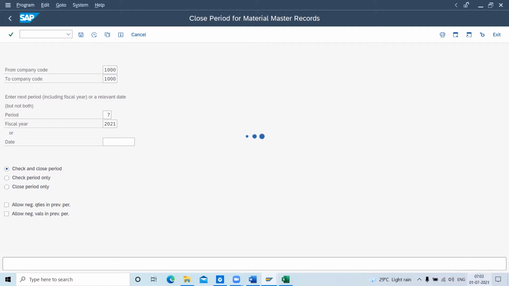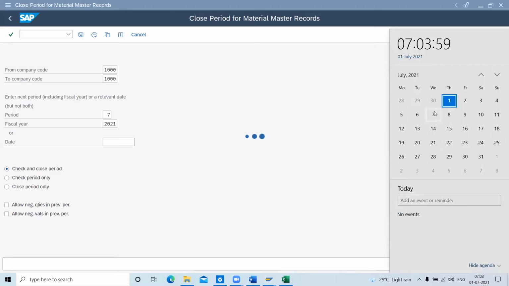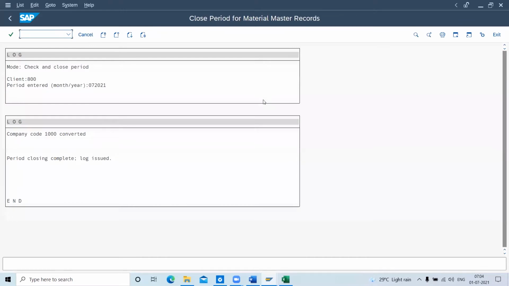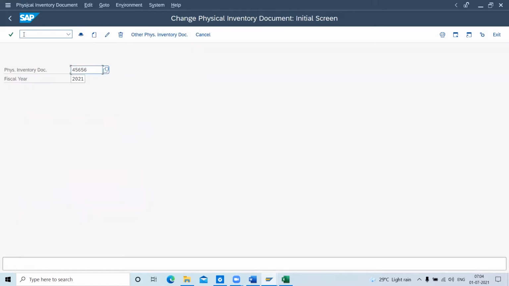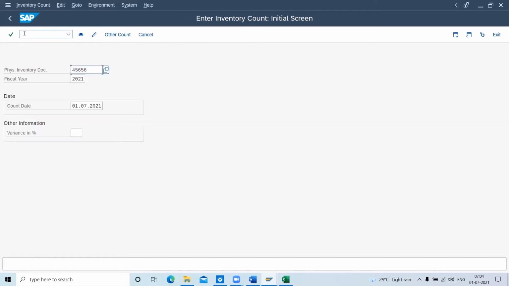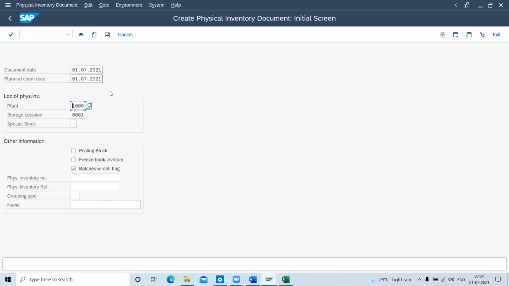So it's July month. Okay, sorry. Okay, now it's converting. Let me see whether it's there or not. MI04. Okay, whatever that is, create a new document. No problem.